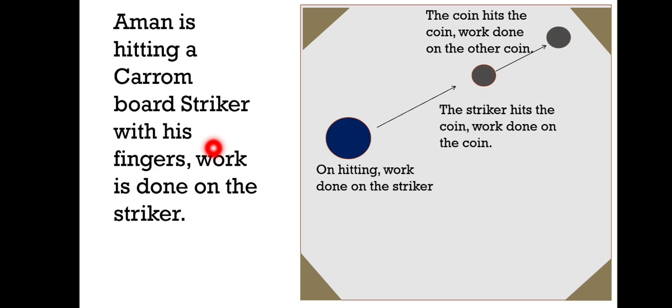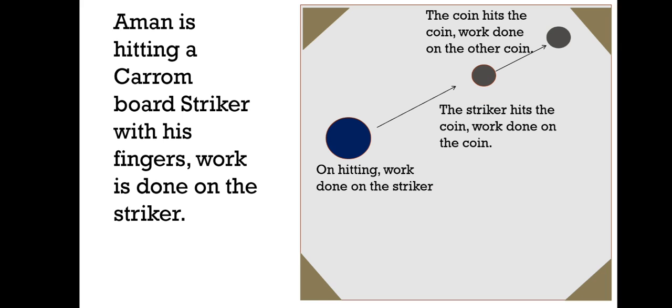Now see here, suppose a carom board. You know how to play carom board. Aman is hitting a carom board striker with his fingers. Work is done on the striker. You see here, this is the striker. On hitting, work is done on the striker. Now this striker will move to that coin. On striking, the striker hits the coin. Work is done on the coin.